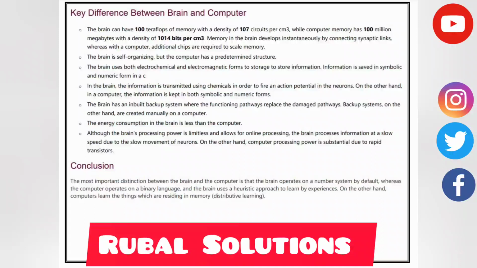Memory in the brain develops instantly by connecting synaptic links, whereas with the computer, additional chips are required to scale memory. The brain is self-organizing, but the computer has a predetermined structure. The brain uses both electrochemical and electric forms to store information. Information is saved in symbolic and numeric form in a computer.